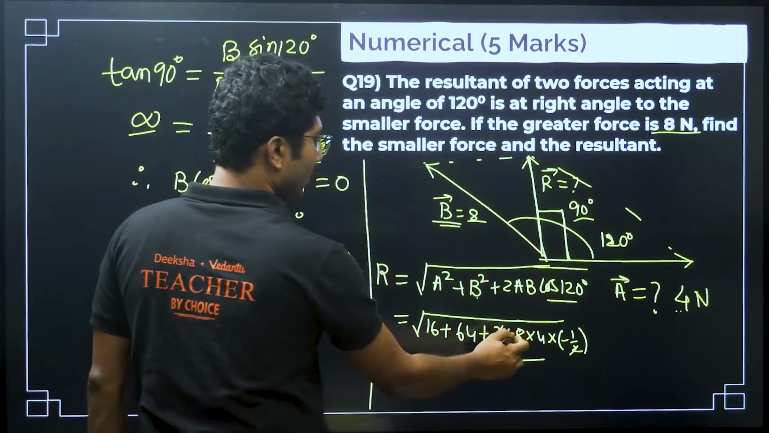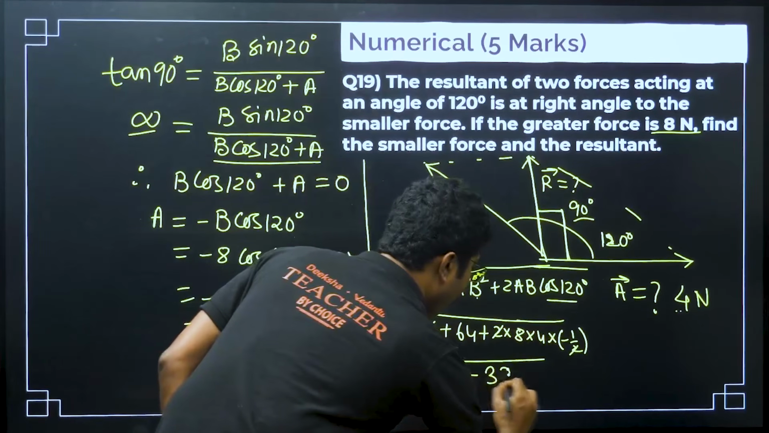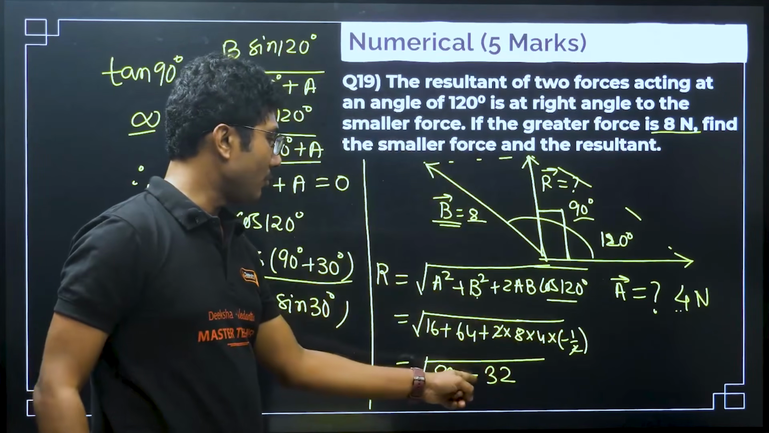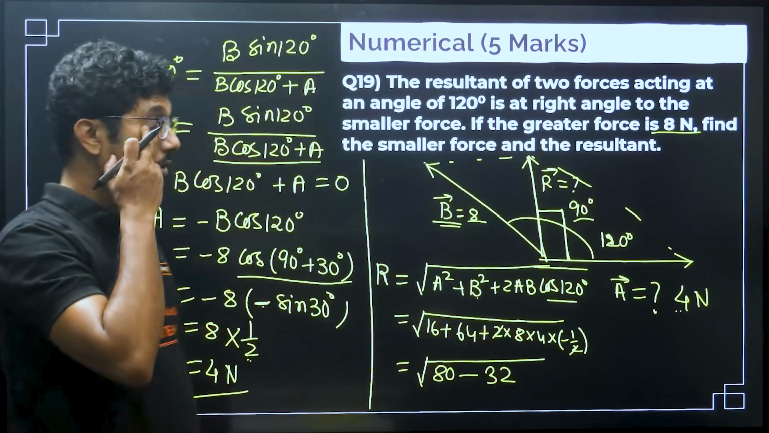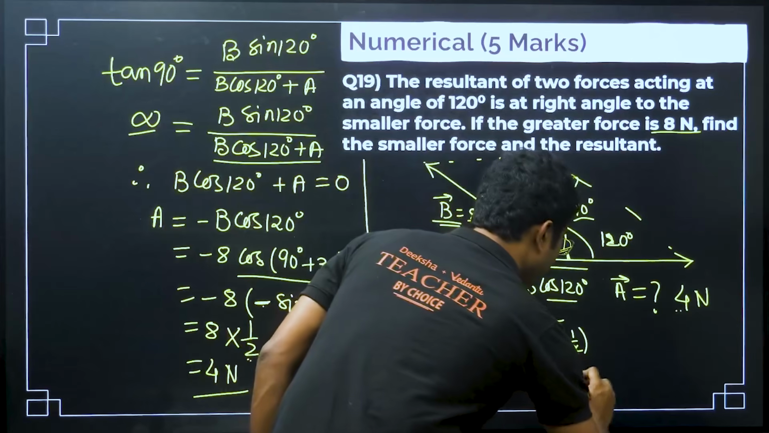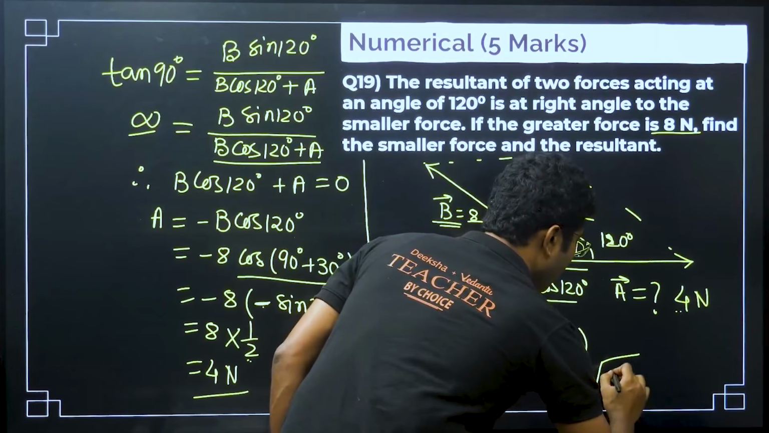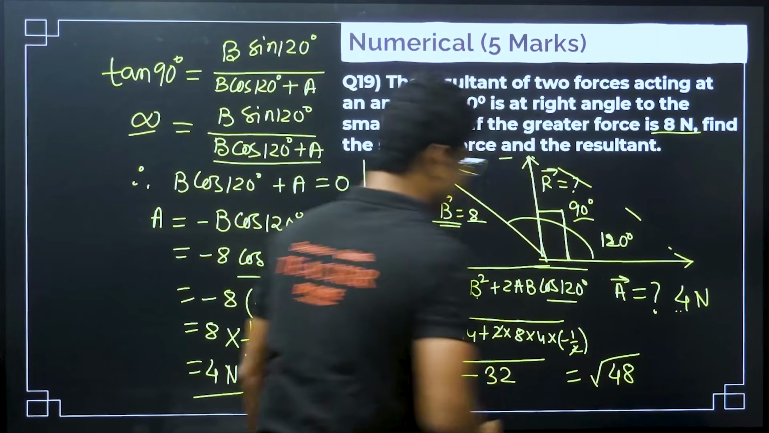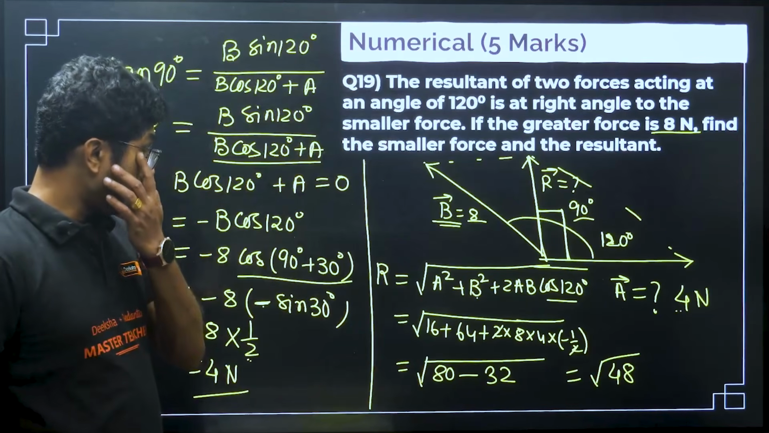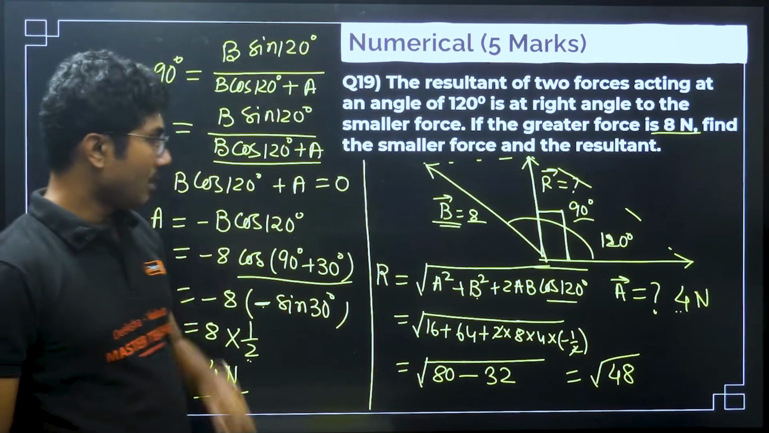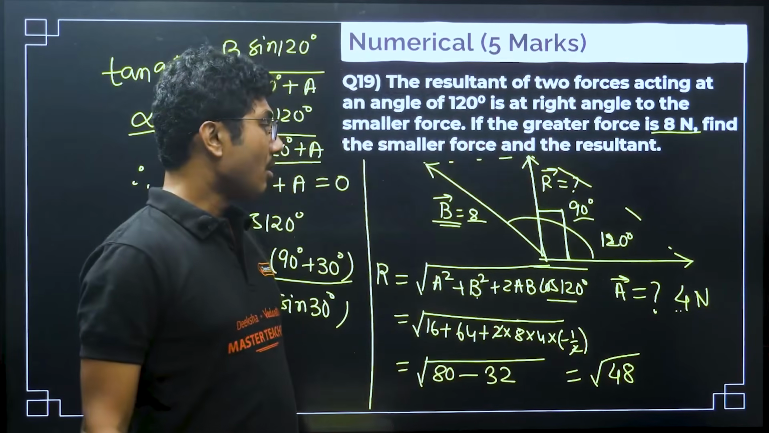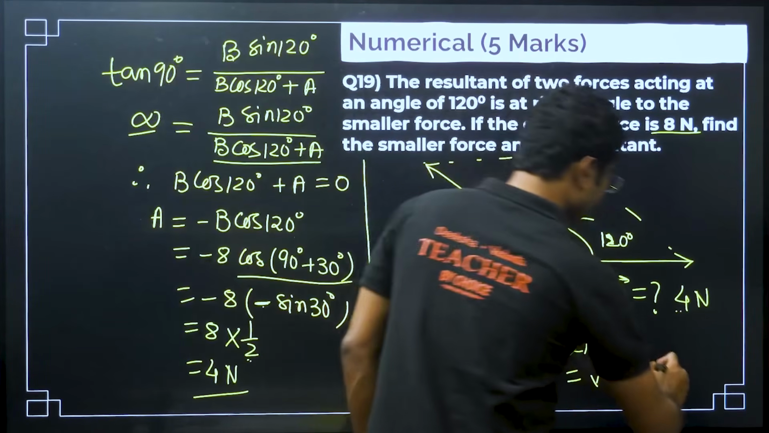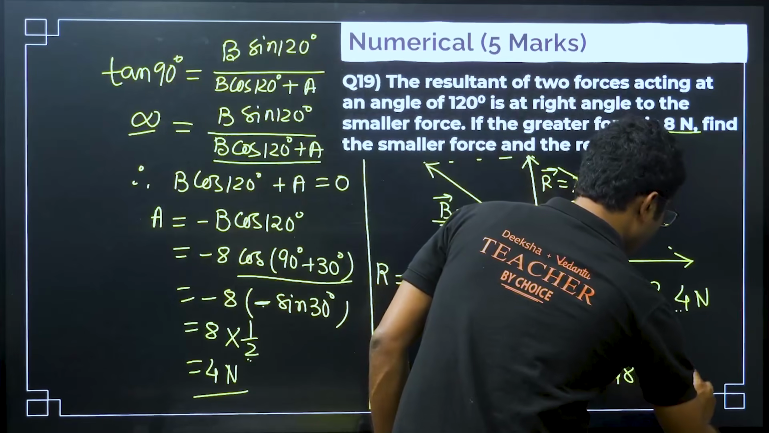So, minus 32, right. 4 8s are 32. So, it will be the square root of 48, right. This will be approximately 6.99, or you can write this as 4 root 3.